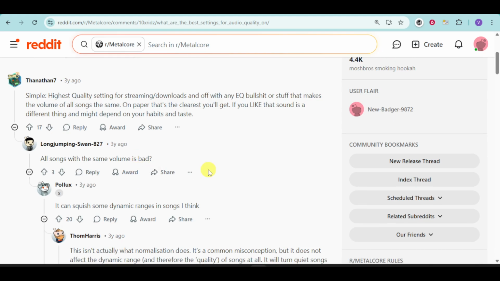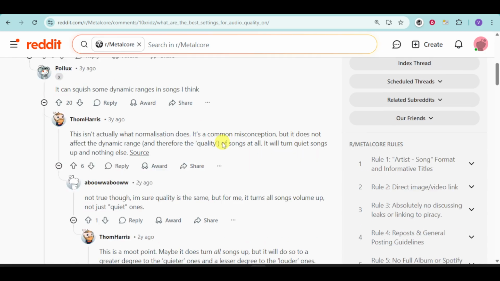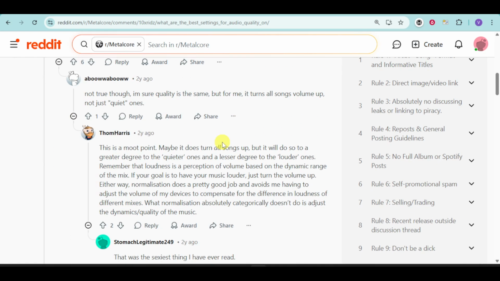So right here, the setting that makes all songs the same volume is actually what normalization does. It's a common misconception that it's bad. It does not affect the dynamic range, and therefore the quality of songs, at all. It will turn quiet songs up and nothing else. So those are just normalization.